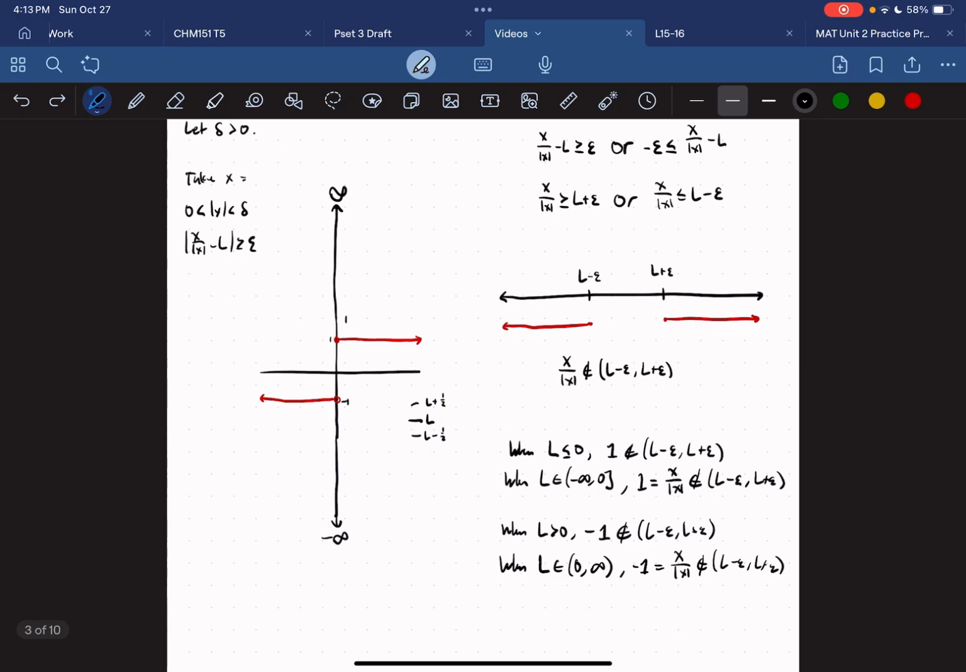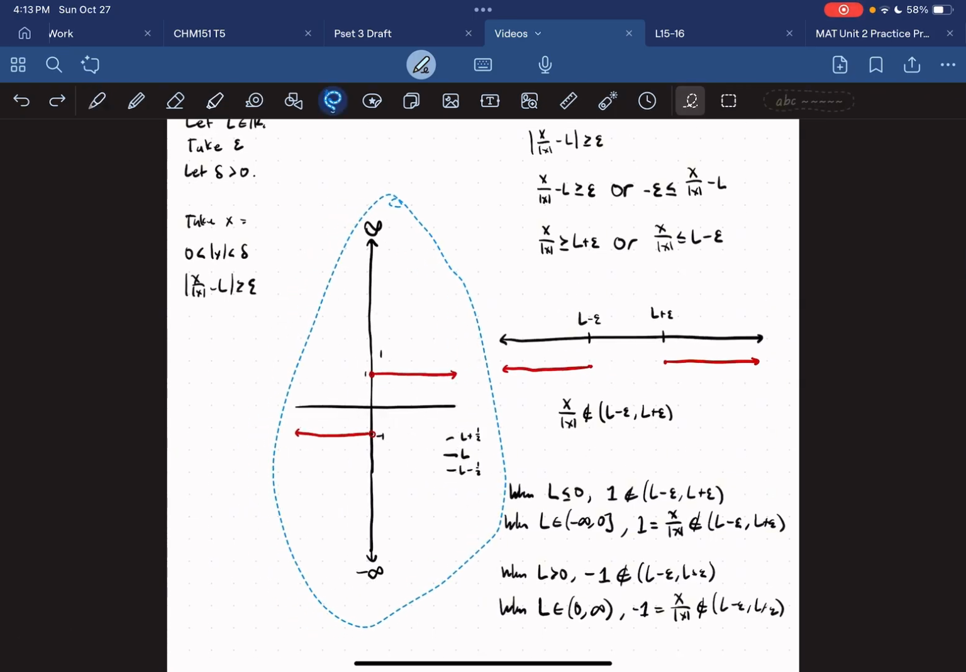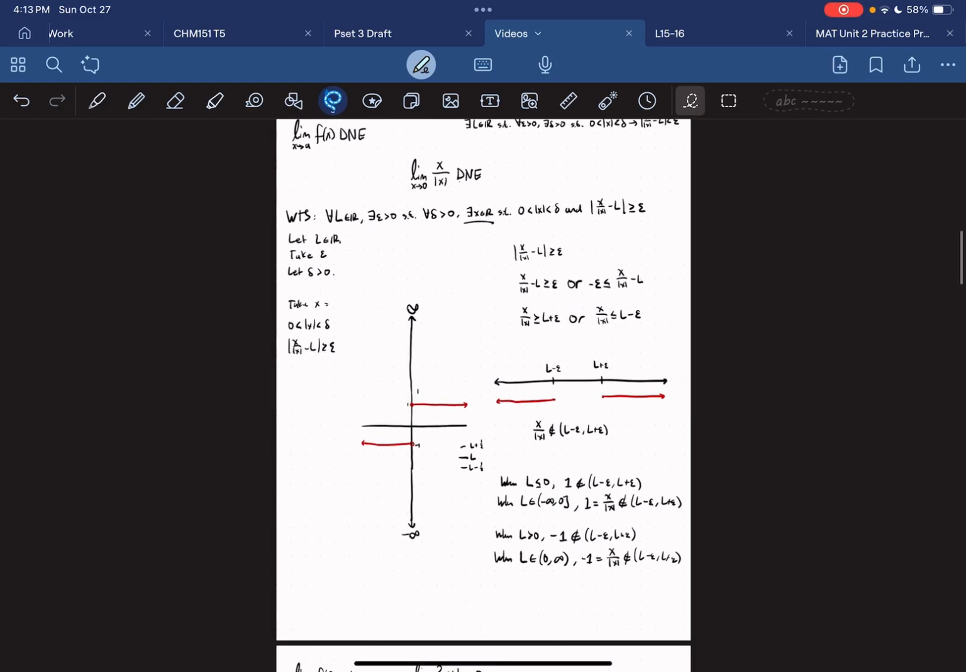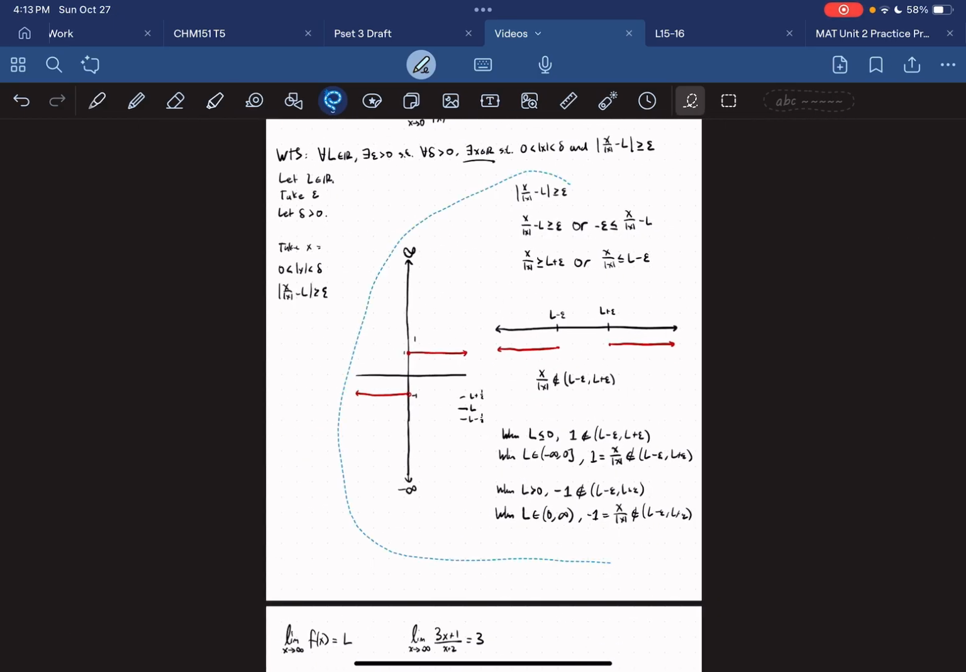Okay, so this was a lot of rough work, and hopefully it makes a little sense now. Now we're going to go into the actual proof. Here, let me just shrink all of this.